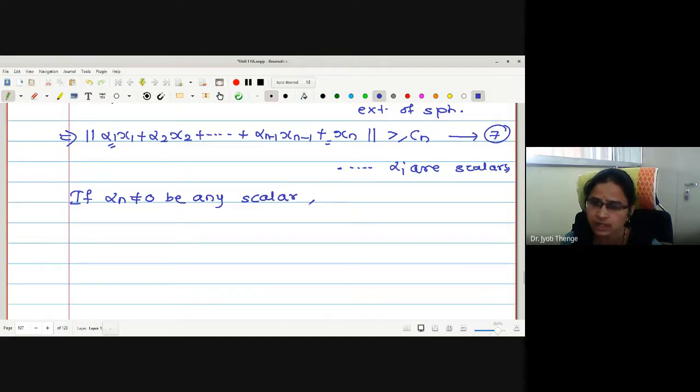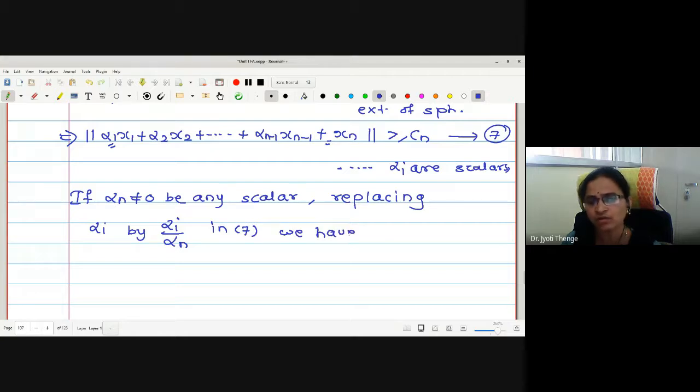then replacing every alpha i by alpha i upon alpha n in (7), we have... We just wanted to adjust some alpha n here, so that I can say it will be a space spanned by n vectors x1 to xn.